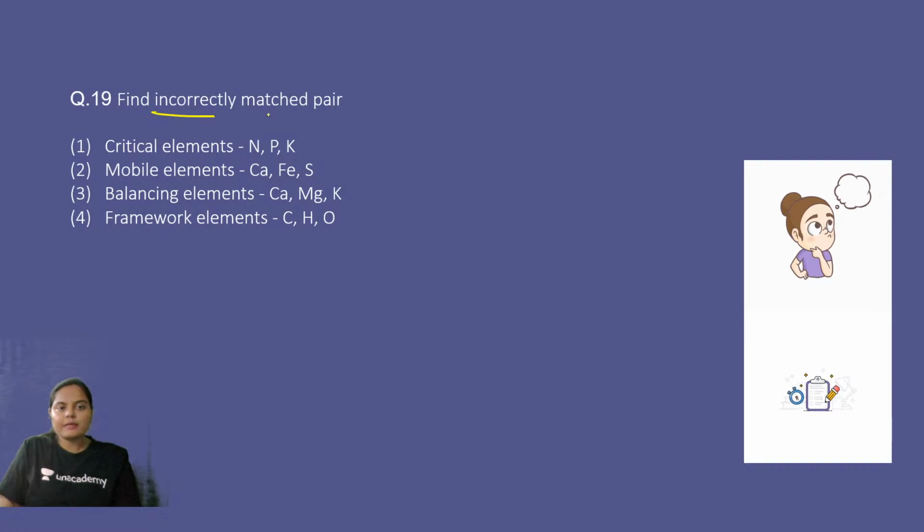Now find incorrectly matched pair. Critical elements, NPK; mobile elements, calcium, iron, sulfur; balancing elements, calcium, magnesium, potassium; framework, carbon, hydrogen, oxygen. So which one of the following is the incorrectly matched pair? The trick to this question is that I have already told you, you have solved 2 questions related to immobile elements, right? So the right answer to this question should be C, the calcium and sulfur. They are immobile in nature, while here they are mentioned as mobile.